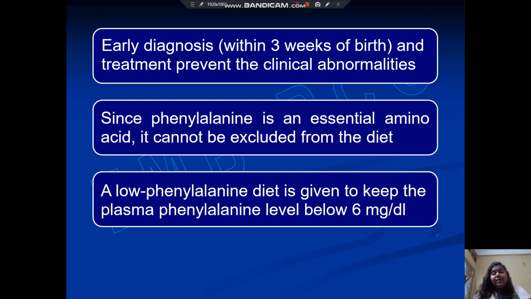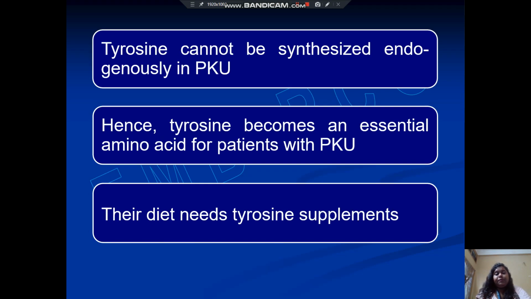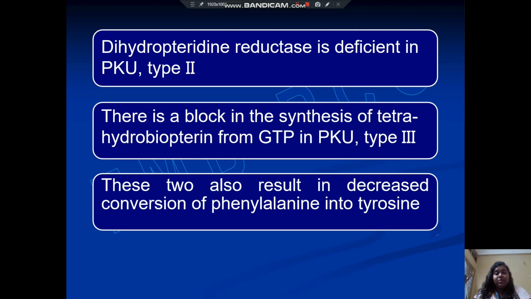A low phenylalanine diet is given to keep the plasma phenylalanine level below 6 mg per deciliter. Tyrosine cannot be synthesized endogenously in phenylketonuria. Hence, tyrosine becomes an essential amino acid for these patients, and their diets need tyrosine supplements.